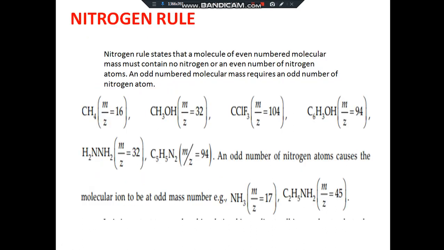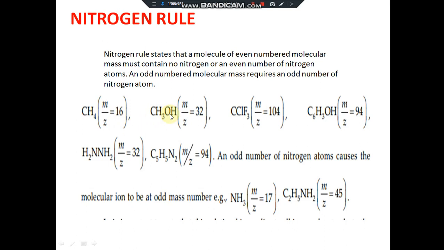Nitrogen rule. The nitrogen rule states that if a molecule has an even molecular mass, then the molecule may have an even number of nitrogen atoms or no nitrogen. If the molecular mass of a molecule is an odd number, then it may have an odd number of nitrogen atoms. For example, methane, no nitrogen present, mass number 16, an even number.